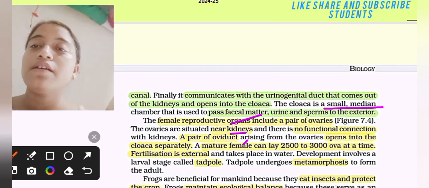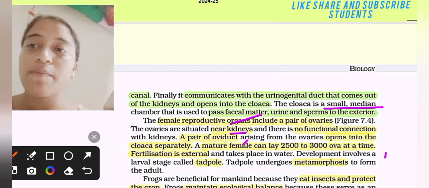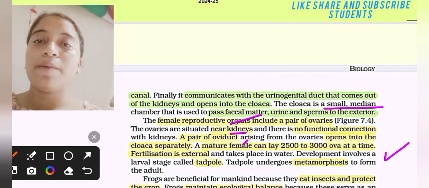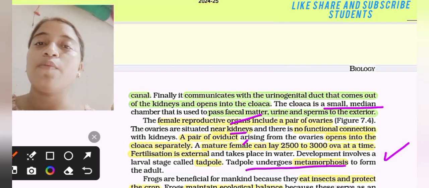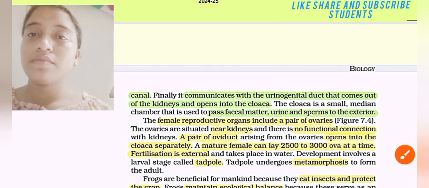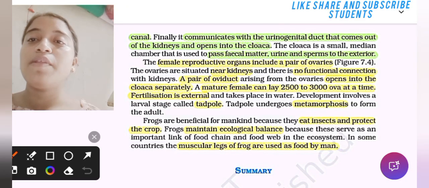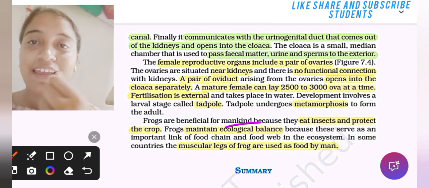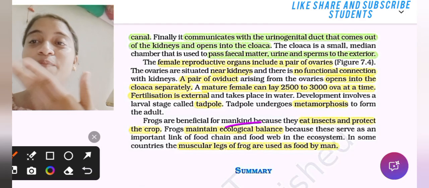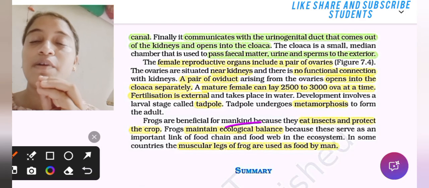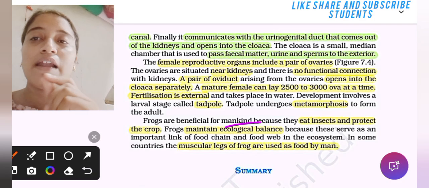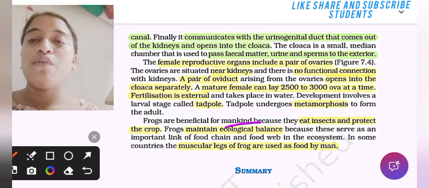Fertilization is external. It takes place in water. Development involves a larval stage called a tadpole, and the tadpole undergoes metamorphosis to form the adult. Frogs are beneficial for mankind because they eat insects and protect the crop. Frogs also maintain ecological balance because they serve as an important link in the food chain and food web in the ecosystem. In some countries, the muscular legs of the frog are used as food by man.